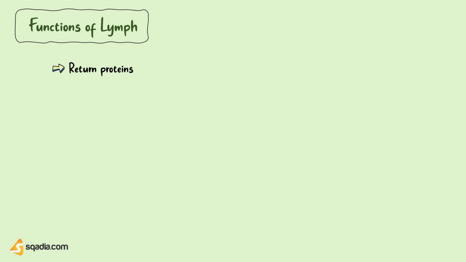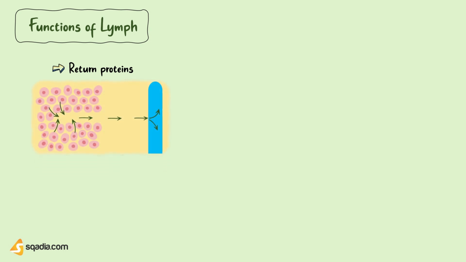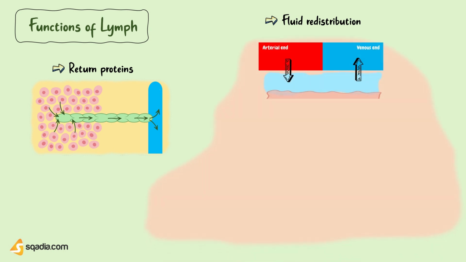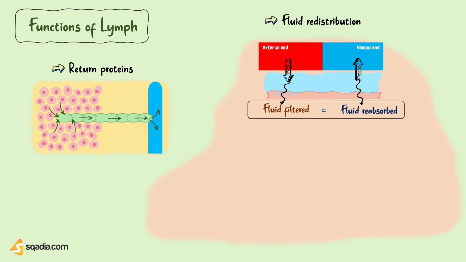First, the important function of lymph is to return the proteins from tissue spaces into the blood via lymphatic vessels. Then, it is also responsible for the redistribution of fluid in the body as well, obviously by maintaining a balance between fluid filtered from the capillaries and fluid reabsorbed by the capillaries.